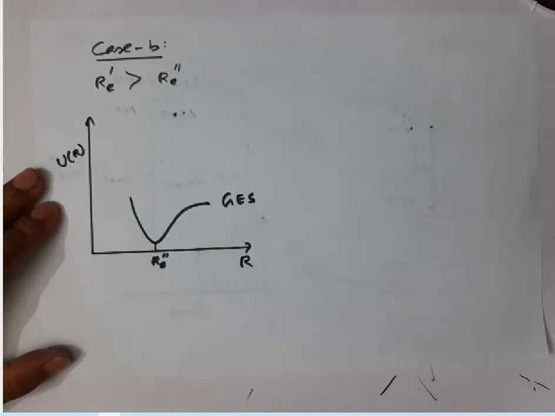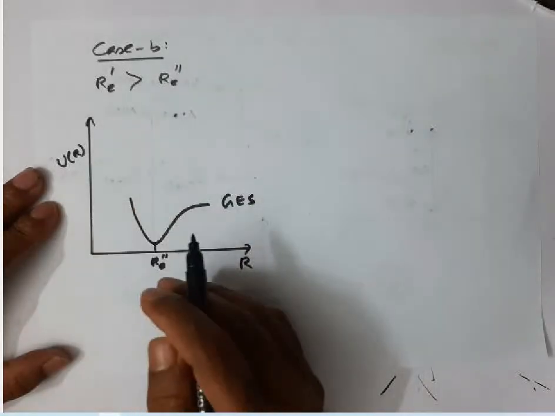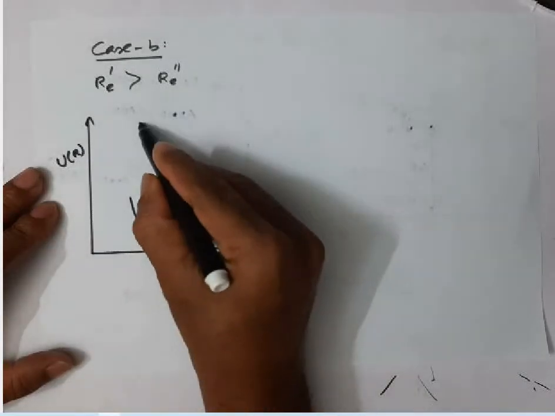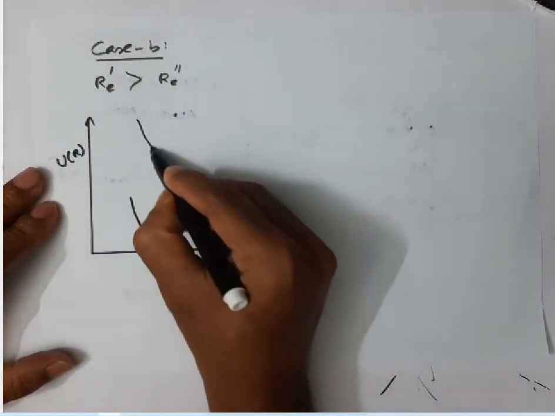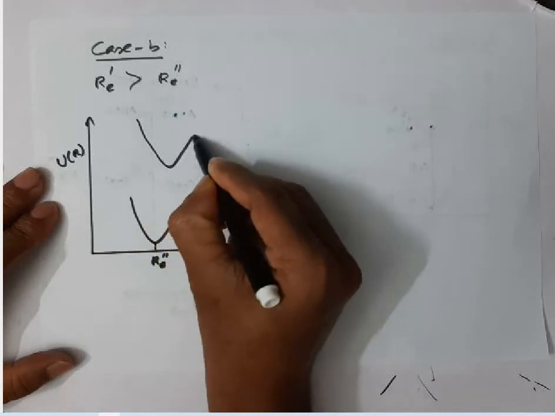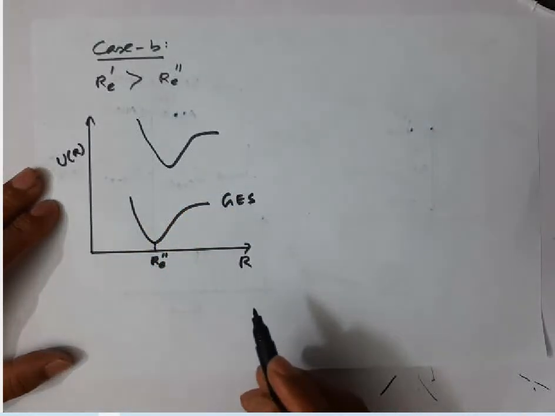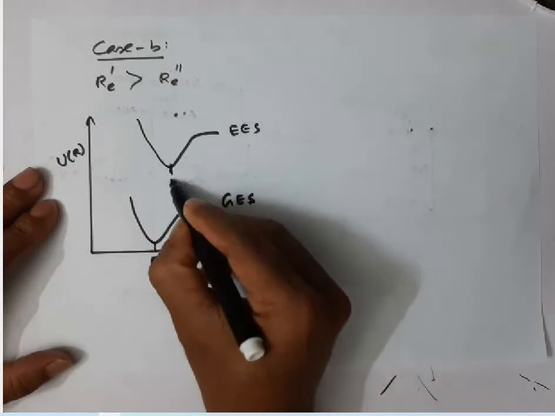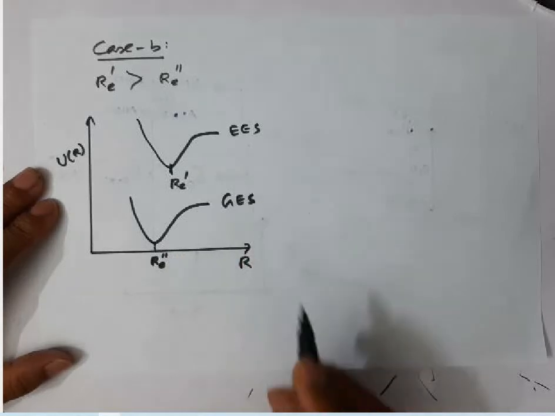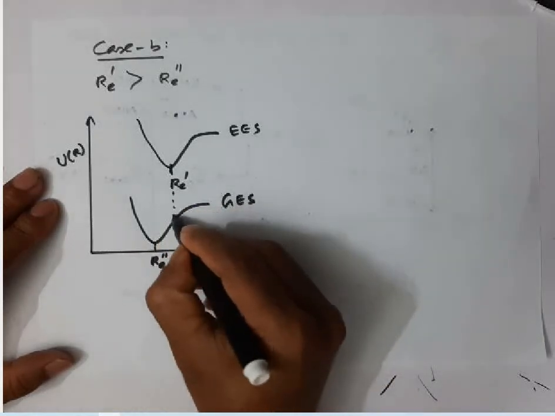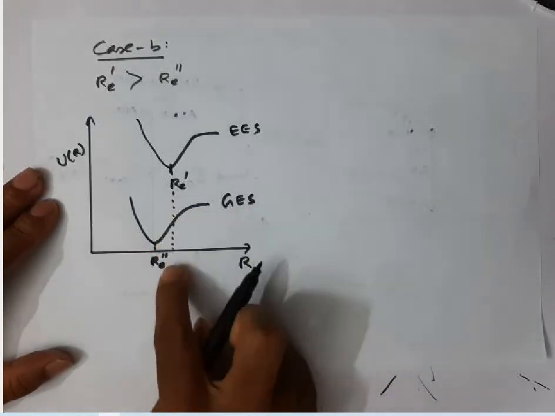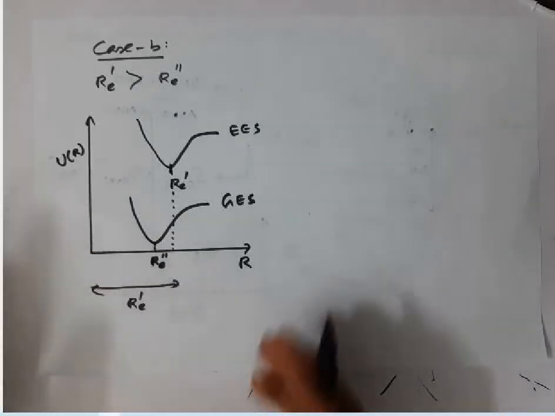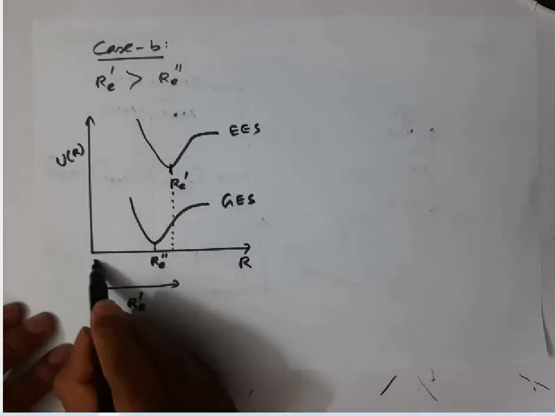Now the excited electronic state has a higher internuclear distance, say it appears like this. This is the excited electronic state, and Re prime is a little larger compared to Re double prime.